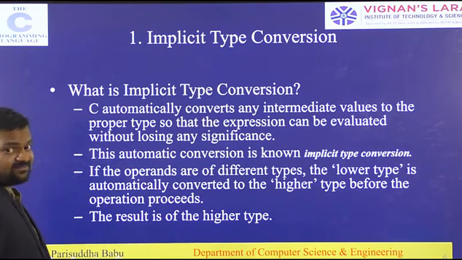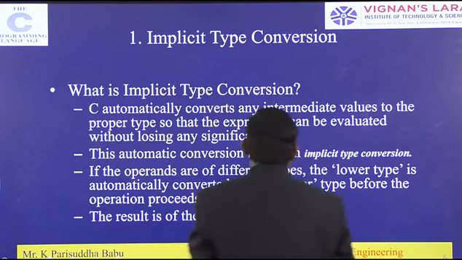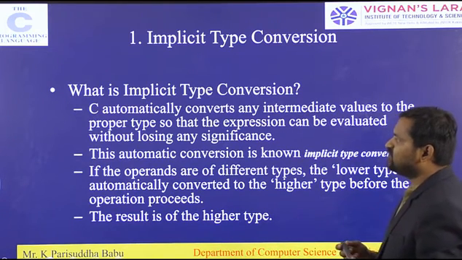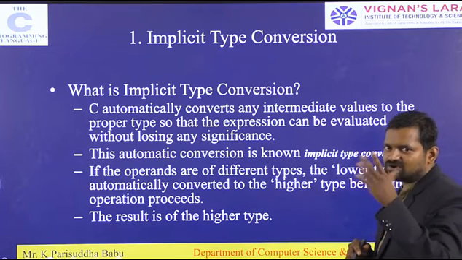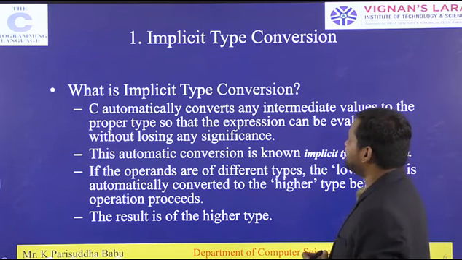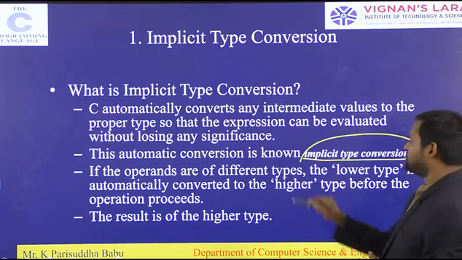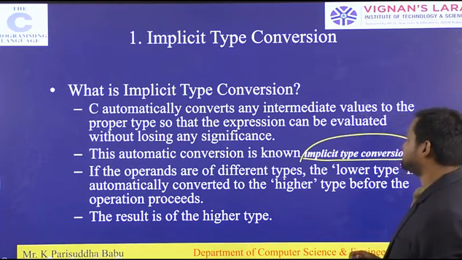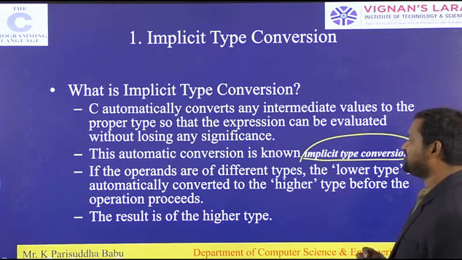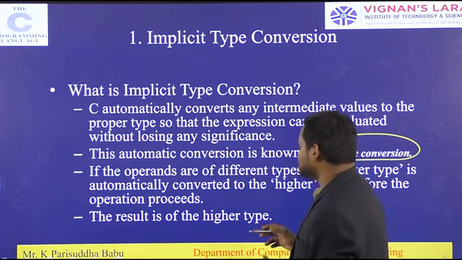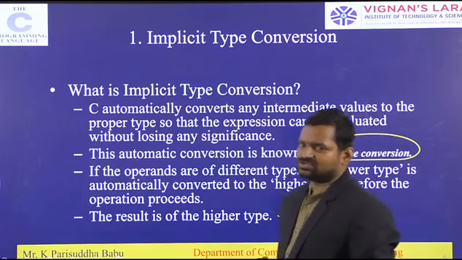See, what is implicit type conversion? C automatically converts any intermediate value to the proper type so that the expression can be evaluated without losing any significance. Automatically the compiler does this operation. This automatic conversion is known as implicit type conversion. If the operands are of different types, the lower type is automatically converted to the higher type before the operation proceeds, and the result is of the higher type.